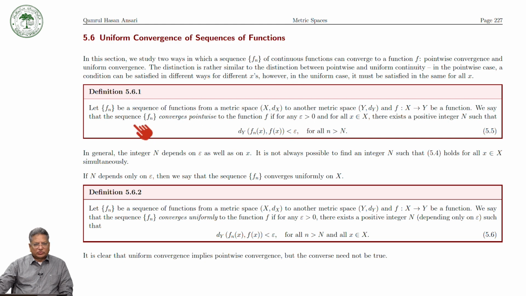of a sequence of functions. Let fn be a sequence of functions from a metric space X to another metric space Y, and f is a function from X to Y. We say that this sequence fn converges pointwise to f if for every epsilon positive and for all x in X there exists a positive integer n such that this holds good. And we say that it converges uniformly to f if for every epsilon positive there exists a positive integer capital N such that this condition holds good.